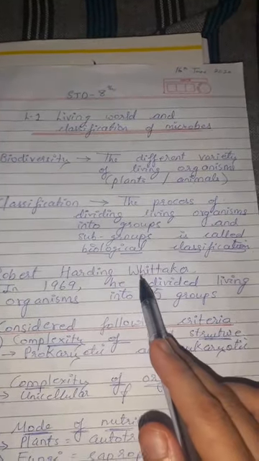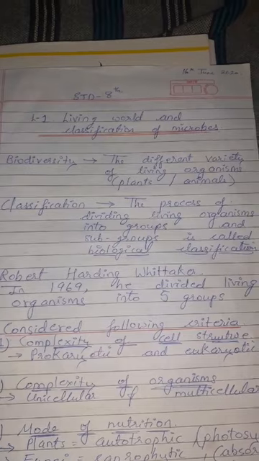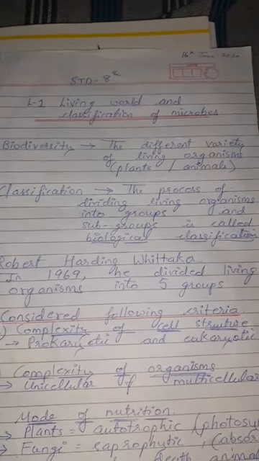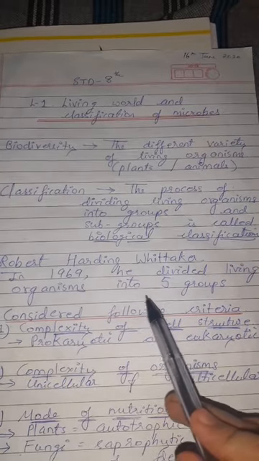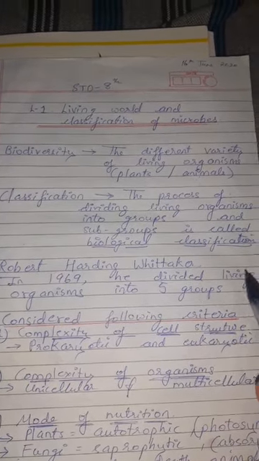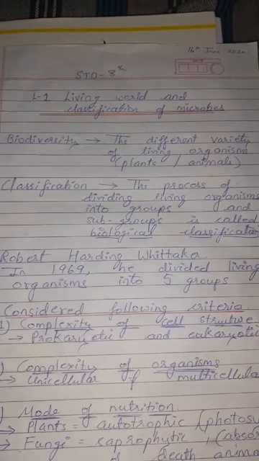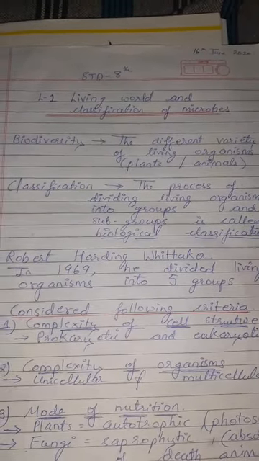Robert Whittaker was the scientist who did classification of all living organisms, and he divided all living organisms into 5 groups. We have seen the criteria that he considered for this. Now we are going to see the classification.